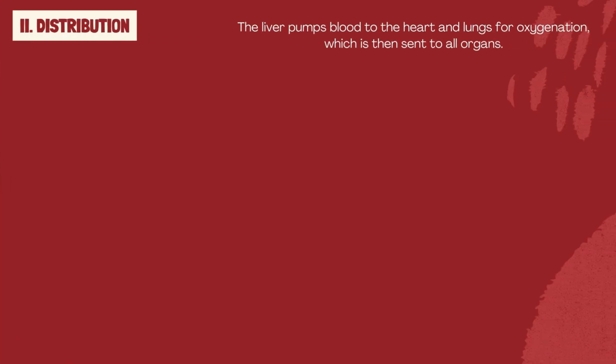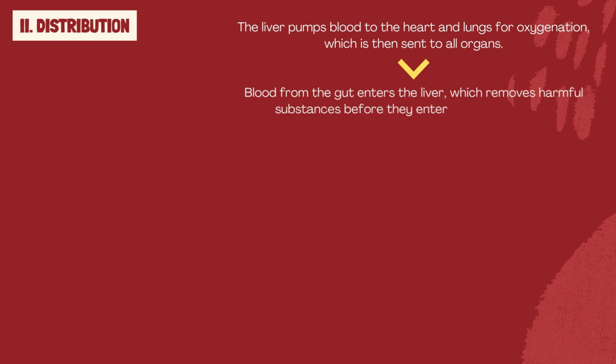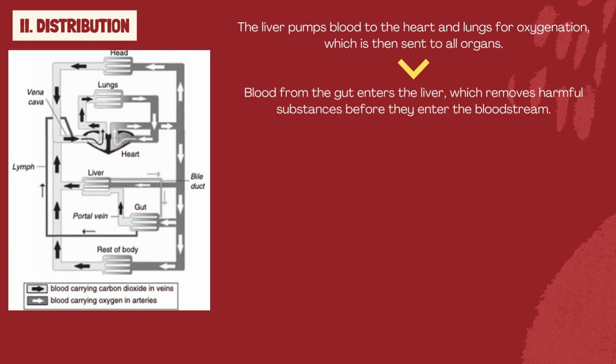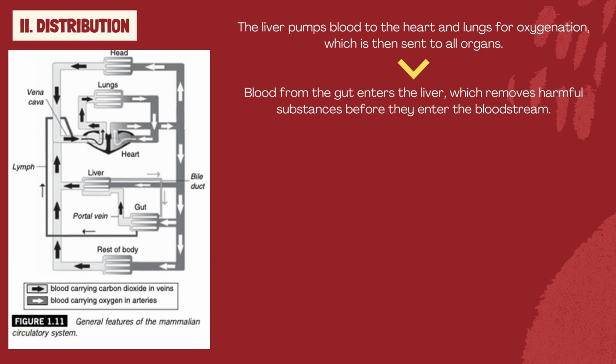The venous blood flow from the liver is pumped by the heart to the lung for oxygenation. Then arterial blood is pumped directly to all organs, where blood is redirected again to the heart through the venous blood. Blood returning from the gut enters the hepatic portal veins and flows to the liver. So, the liver metabolizes any xenobiotic before it enters into the general circulation. The abdominal lymph flows into the thoracic ducts, which then unite with the blood at the left jugular and left subclavian vein immediately before it enters the heart.